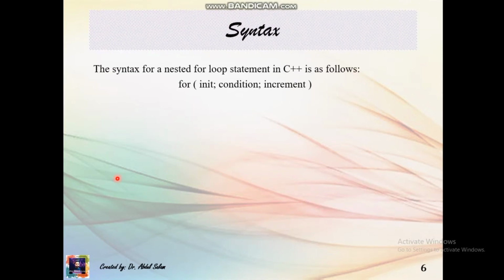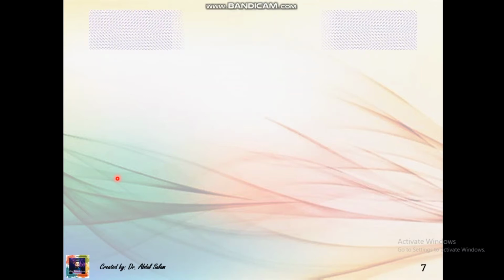Syntax. The syntax of a nested for loop. The syntax of writing a nested for loop statement in C++ is as follows. First, how do you write a for loop? Initialization, condition, increment. Then inside the body of the for loop write another for loop, that is initialization, condition, increment, and then write the statement.